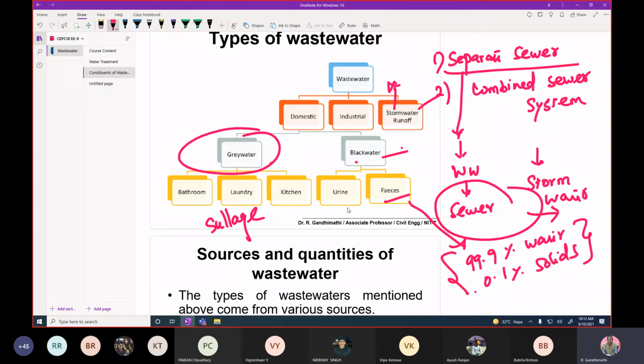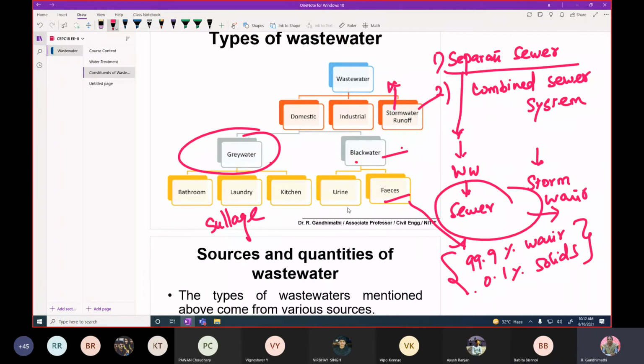It is generally called a water conservancy system. In olden days, they had a dry system and a water conservancy system, or water carriage system. We are not disposing of the fecal matter in a dry form. We are just flushing with a huge quantity of water so that it can be completely diluted.